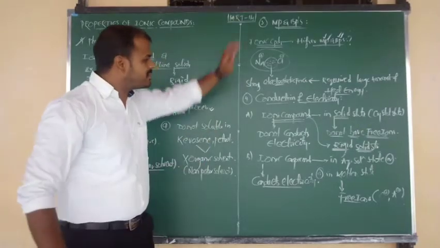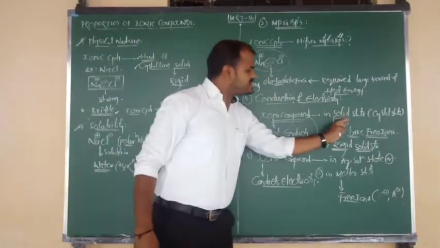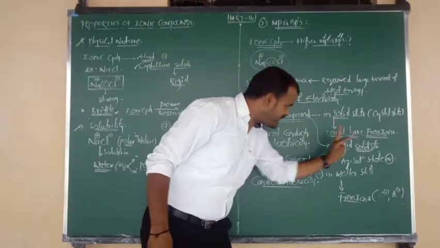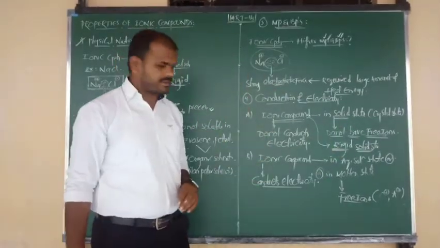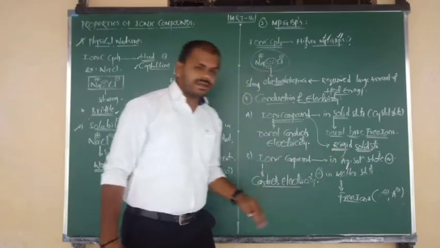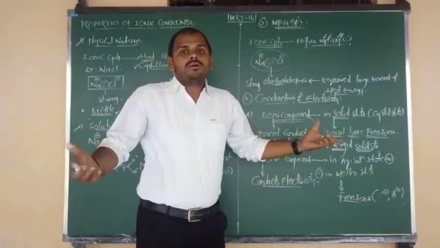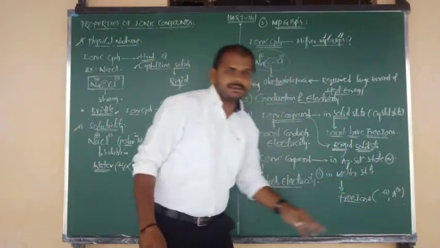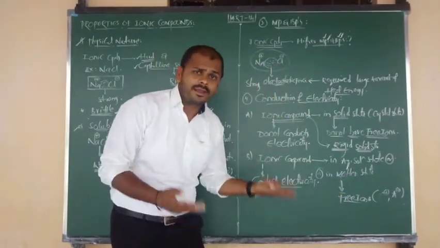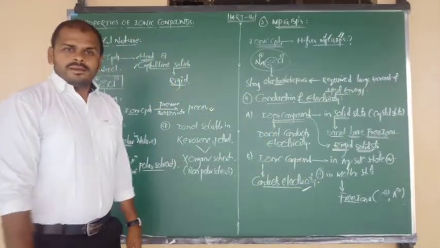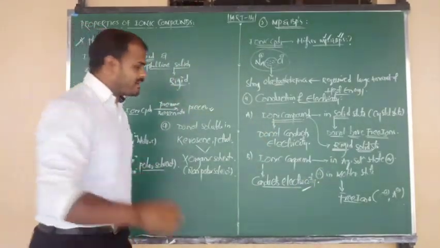So, as a final touch, I'll tell you: ionic compounds in the solid state, due to their rigid structure, do not have free ions and do not conduct electricity. Ionic compounds in aqueous state and in molten state have more free cations and anions. They are responsible for carrying the current, meaning they will exhibit conductivity. समझ गए ना बेटा? So let me tell you once more.